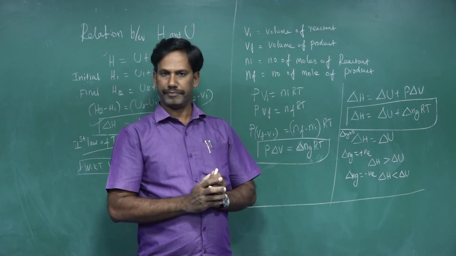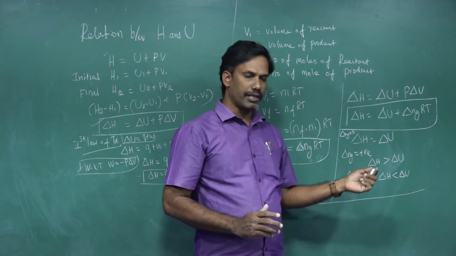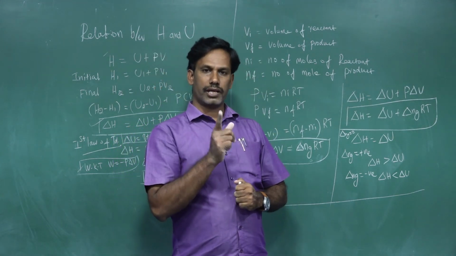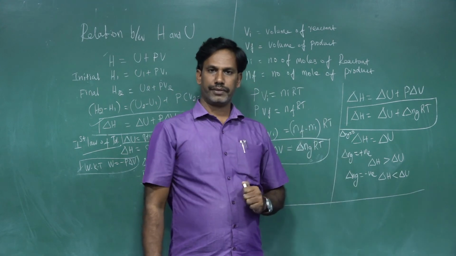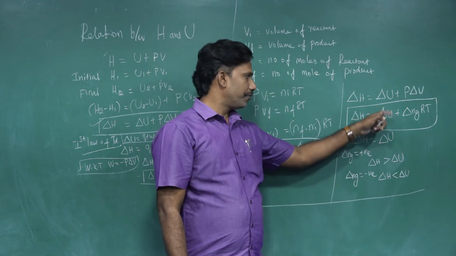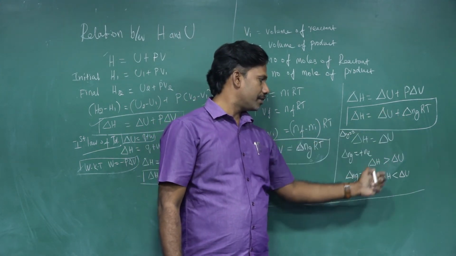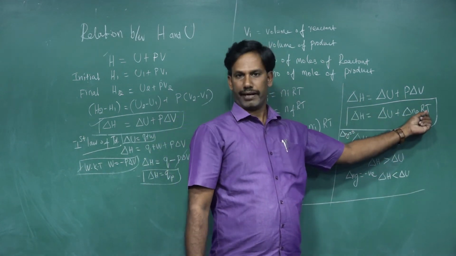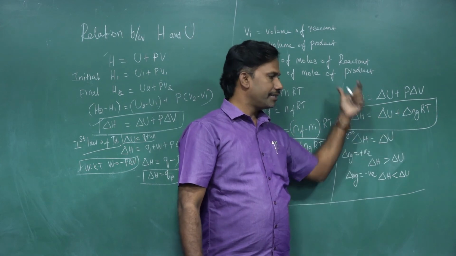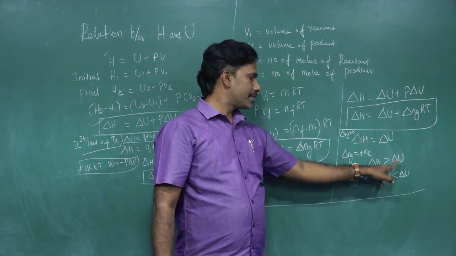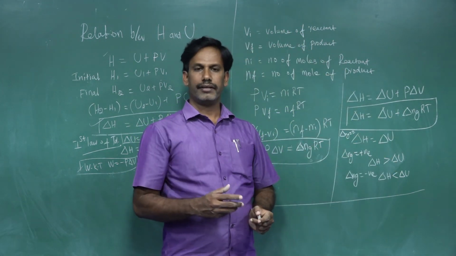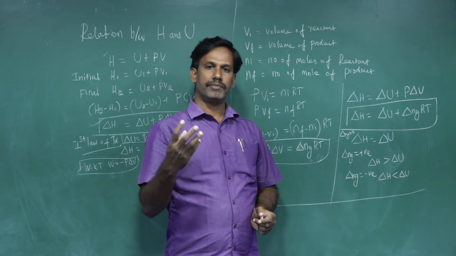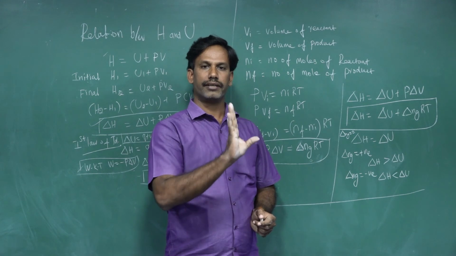Okay. Likewise, sometimes the number of moles of product will be more than the number of moles of reactant. In those cases, ΔNg value is positive. If you substitute a positive ΔNg value in the equation, ΔH is greater than ΔU, because some value is added to ΔU. That means, when the number of moles of product is more, the change in enthalpy will be greater than the change in internal energy.